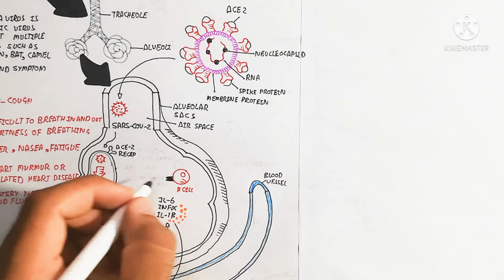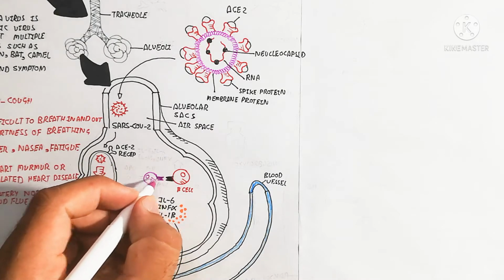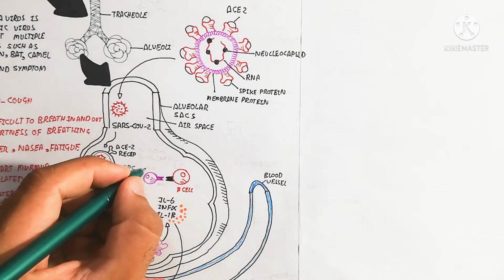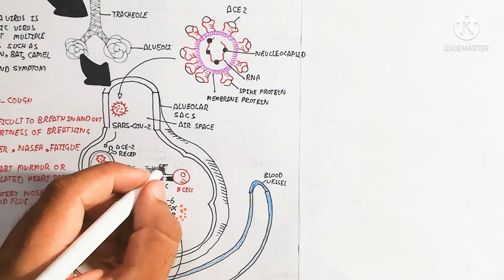which stimulate more monocytes in from the blood. Here is the blood vessel and here is the alveolar sac, and the monocytes go into the alveolar sac where the surfactants are, and engulf more.